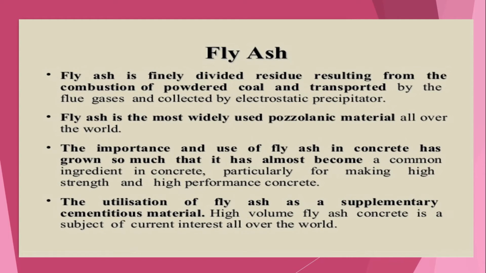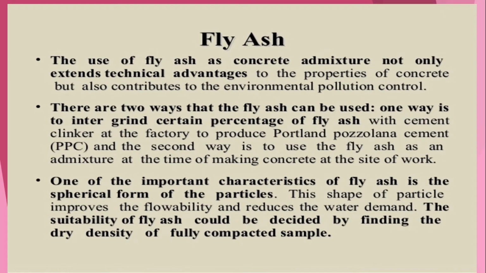The importance and the use of fly ash in concrete has grown so much that it has almost become a common ingredient in concrete. The utilization of fly ash as a supplementary cementitious material. The use of fly ash as concrete admixture not only extends technical advantages to the properties of concrete but also contributes to environmental pollution control. There are two ways that the fly ash can be used. One way is to intergrind a certain percentage of fly ash with cement clinker at the factory to produce Portland pozzolana cement, and the second way is to use the fly ash as an admixture at the time of making concrete at the site of work.